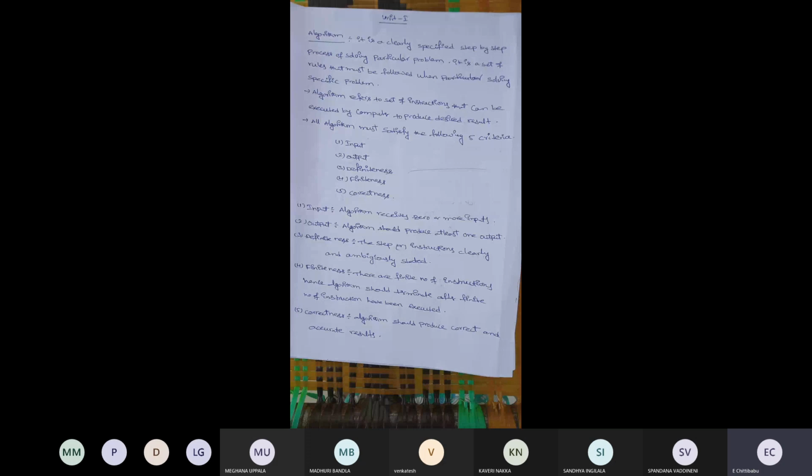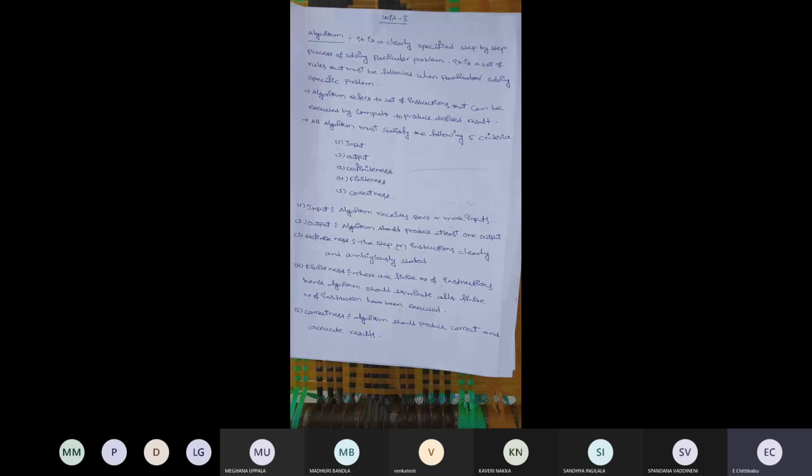All algorithms must satisfy five criteria or five conditions: input, output, definiteness, finiteness, correctness. First is input. What is input? An algorithm takes zero or more inputs. Next one is output.